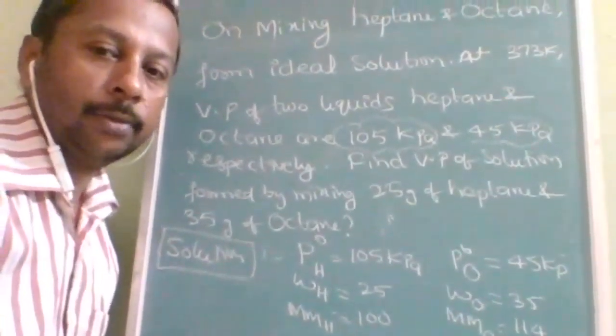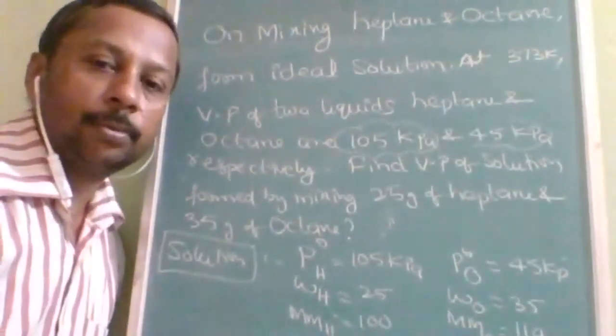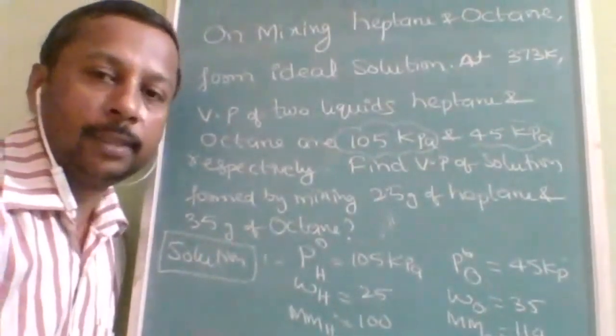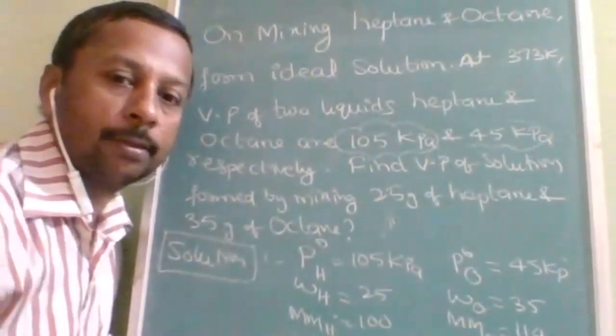Up to here, is it understood? Now by using this, how to substitute and how to solve? What we have to find out is the vapor pressure of solution. P solution is the question mark.